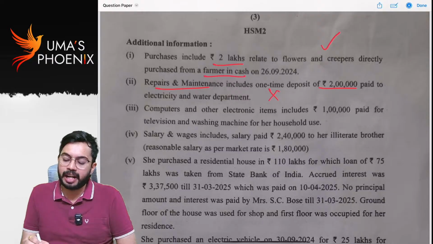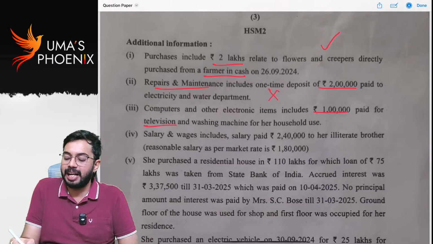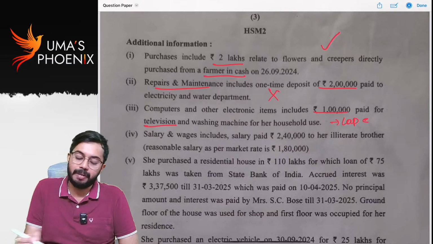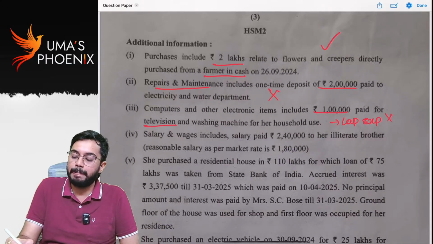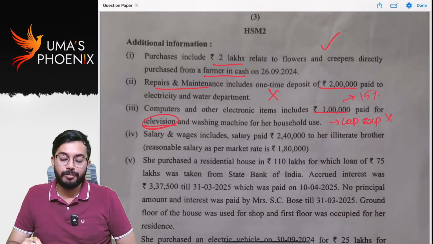Computer and other electronic items include 1 lakh paid for television. See, this is also capex, right? Not allowed as deduction. But for television, rate of depreciation is 15%. For computers, rate of depreciation is 40%.